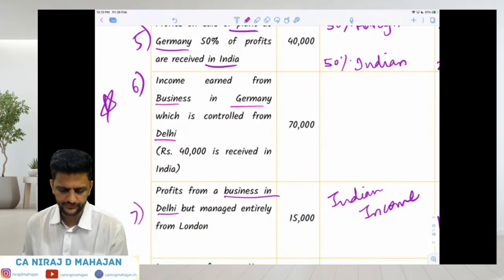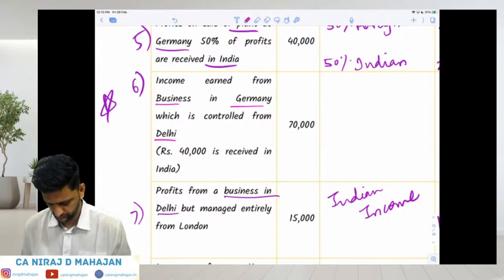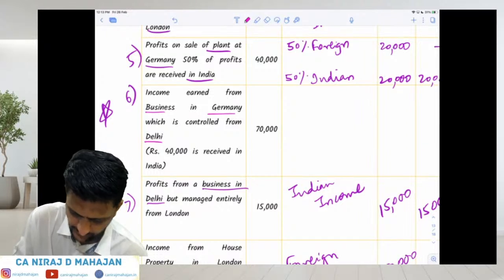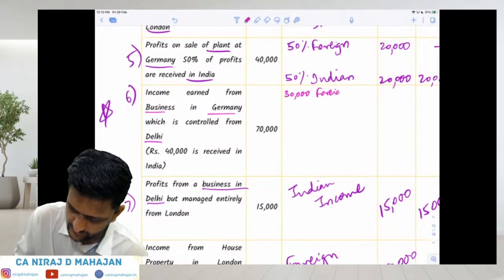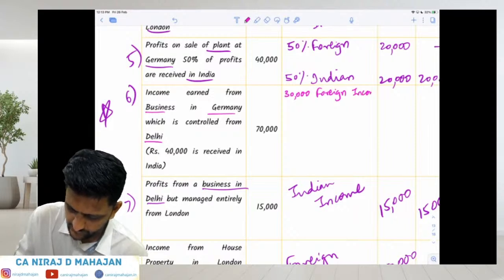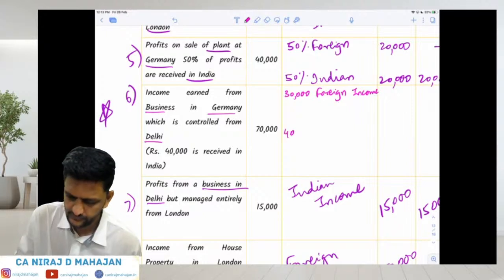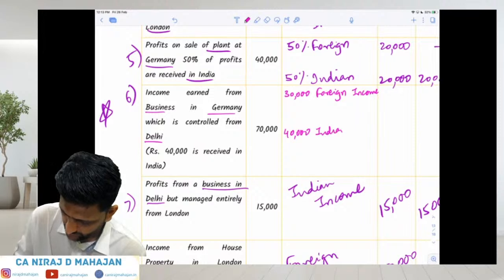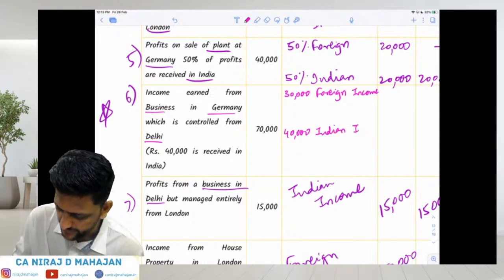Foreign income is how much? 30,000. Okay. And 40,000 is Indian income because it was received in India.